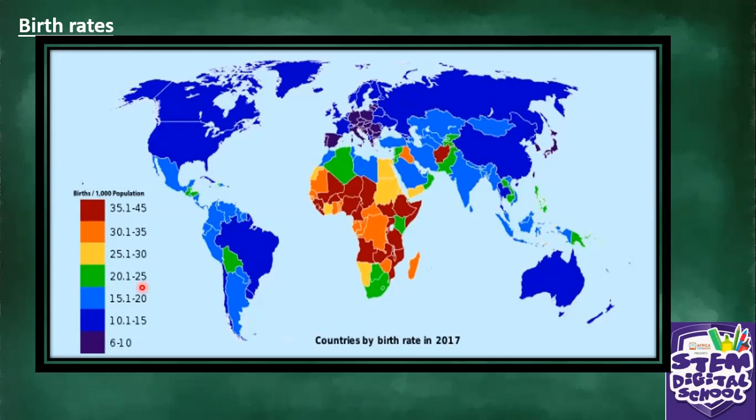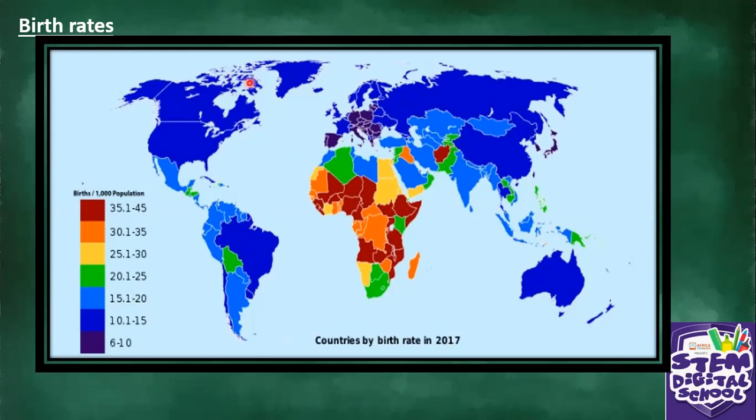It's not that high, it's not that low. It's in the middle, the green part. And then we have the light blue: South America, North America, also parts of Asia. They've got about 15 to 20% birth rate, which is not that bad. And then the darker blue, we have parts of South America, maybe Brazil there, and North America, United States of America.